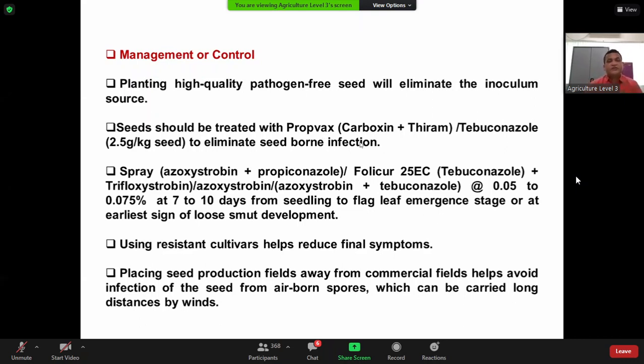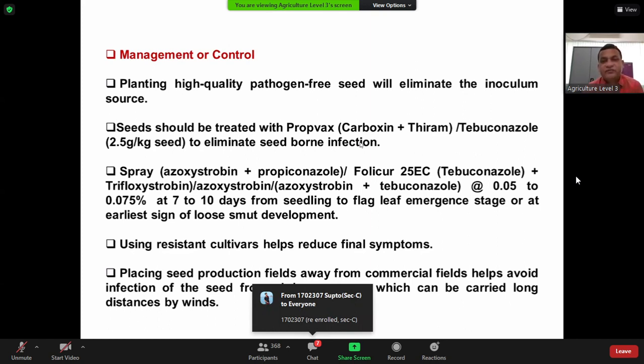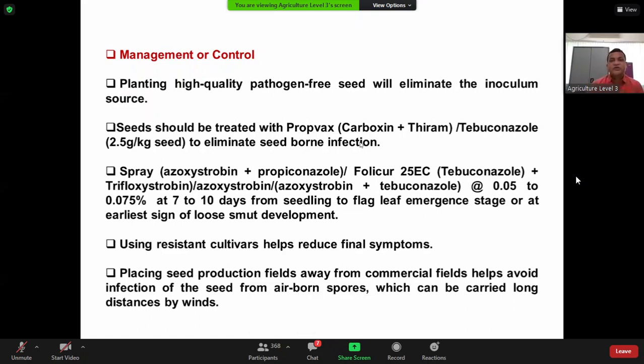If someone asks you, name one seed-treating fungicide, you can say Provex. What is the generic name? Carboxin plus thiram, it contains. Even sometimes, in absence of Provex, you can treat your seed with tebuconazole, 2.5 gram per kg seed. If it is liquid, then you have to take 2.5 ml or something like that, to eliminate the seed-borne infection.